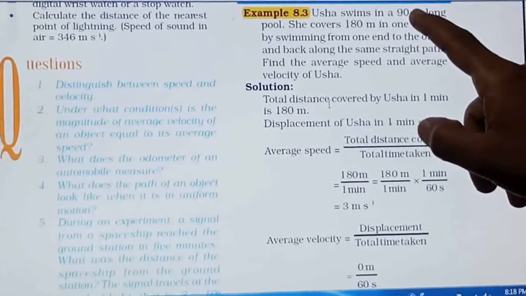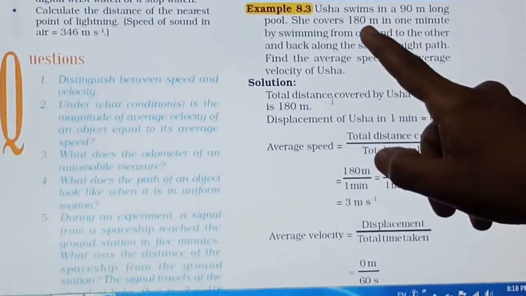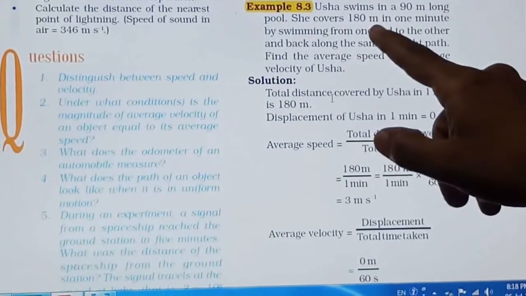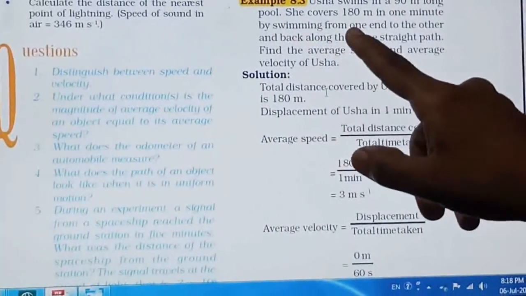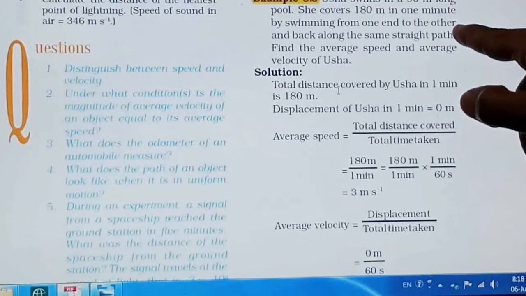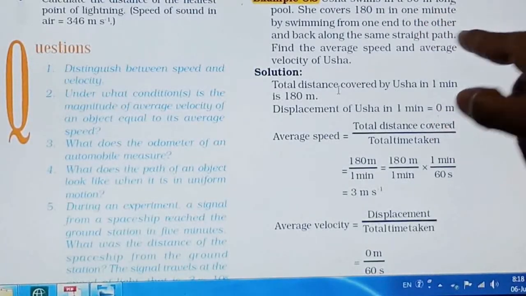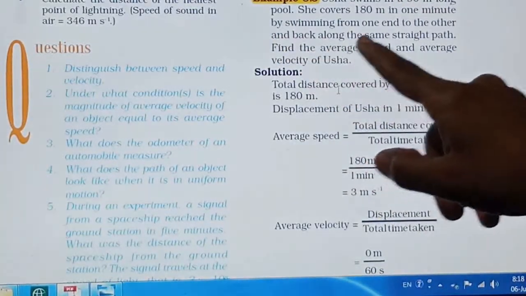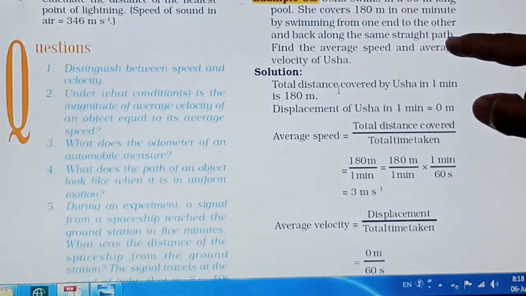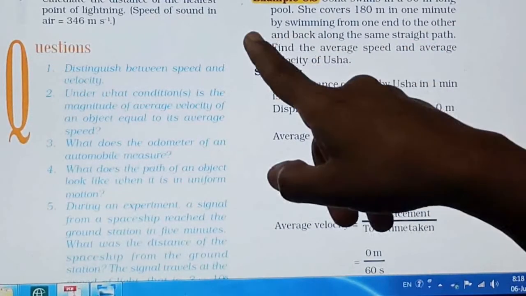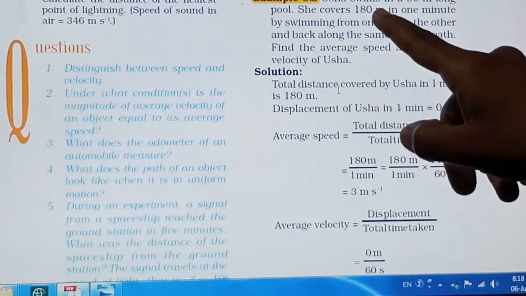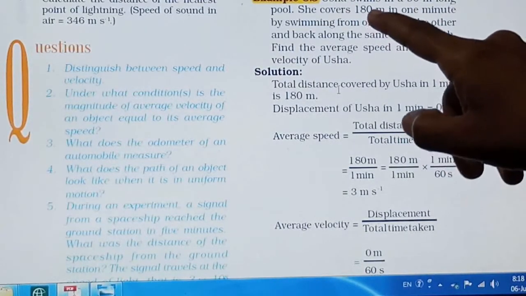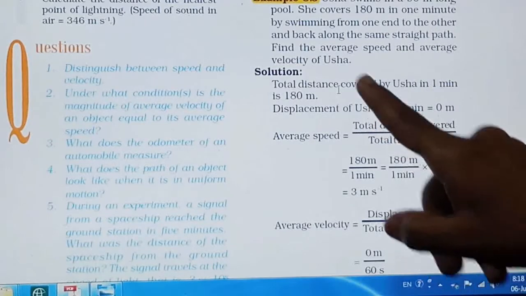Length of the pool is given and the distance covered in 1 minute is also given, that is 180 meter in 1 minute, by swimming from one end of the pool to the other and back along the same straight path, right? So one time she goes 90 and again comes back 90. So total it is 180 meter in 1 minute.